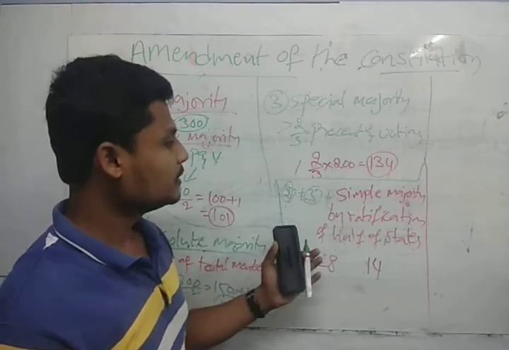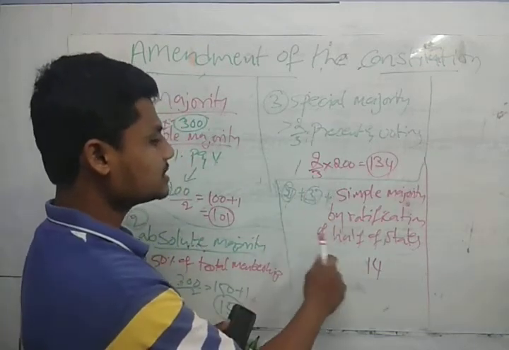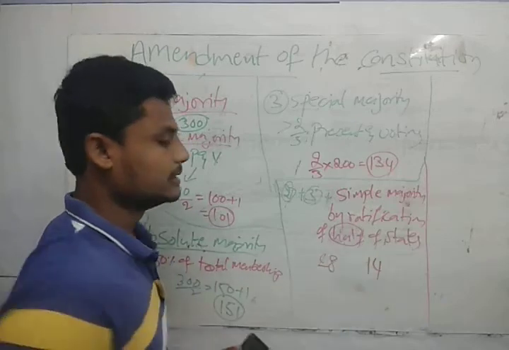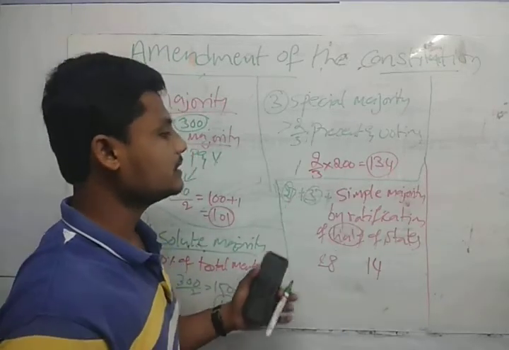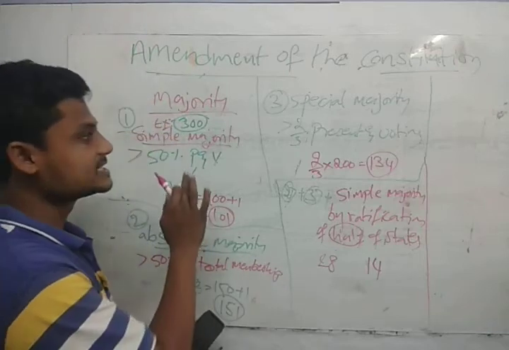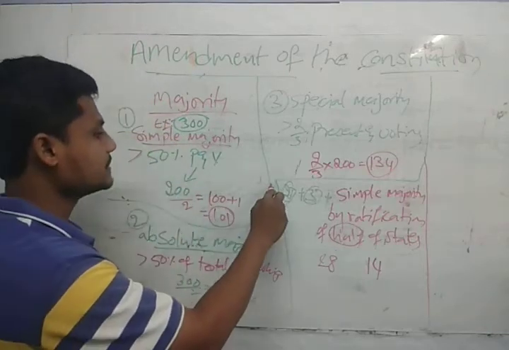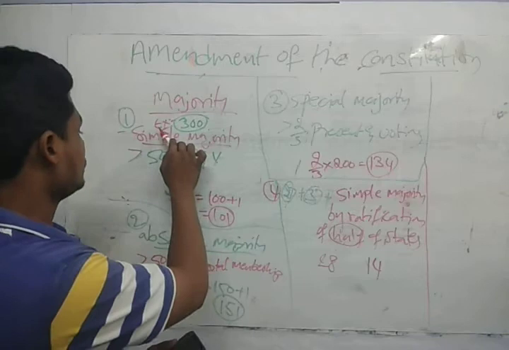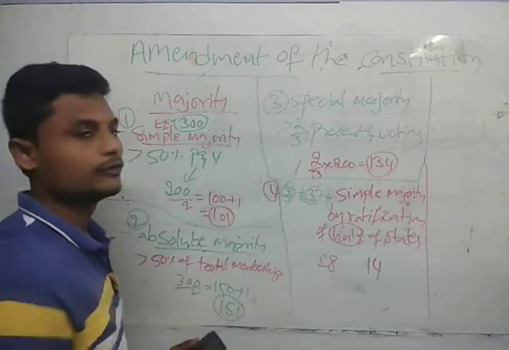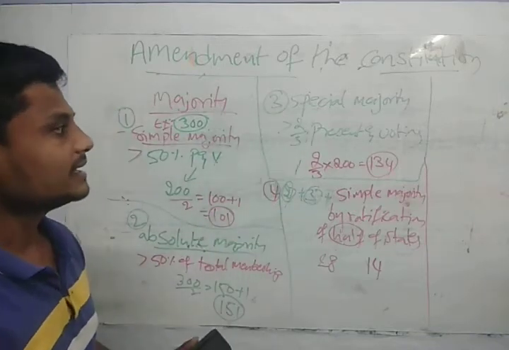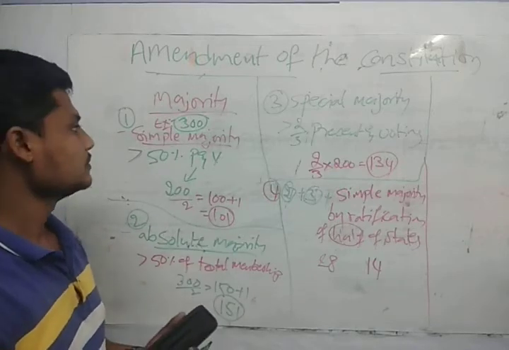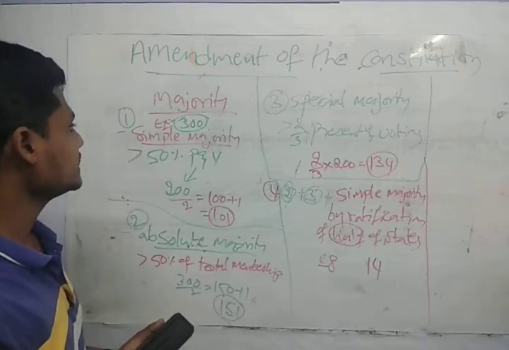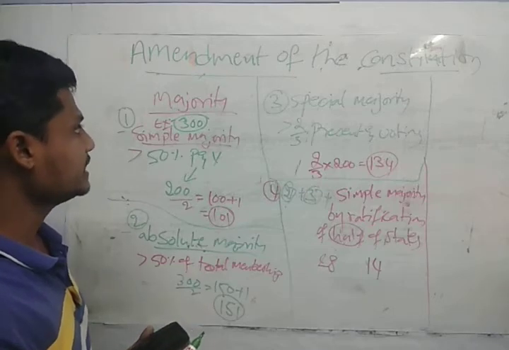That is simple majority, passed by the ratification of half of the states. It is called the simple majority by ratification of half of the states. So we have these four types, guys. This one, two, three, and the four. Now we need to see what are the things that are related to these provisions. So guys, I am going to take these provisions here itself.